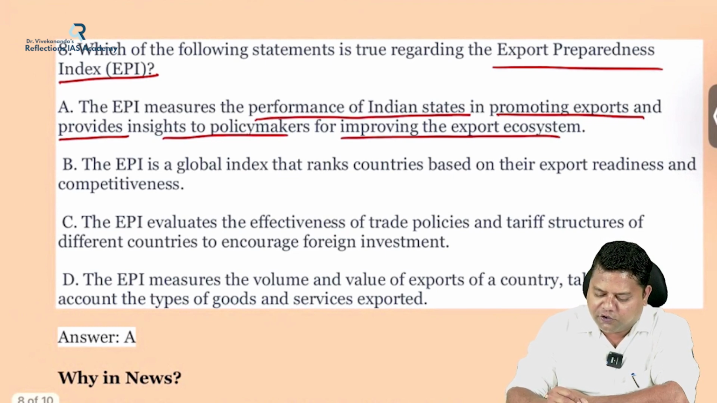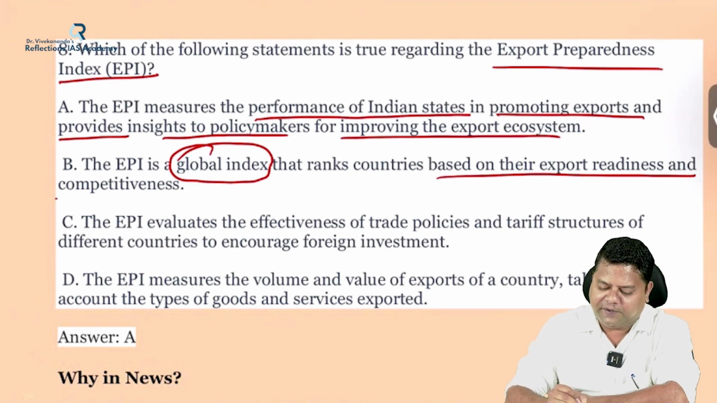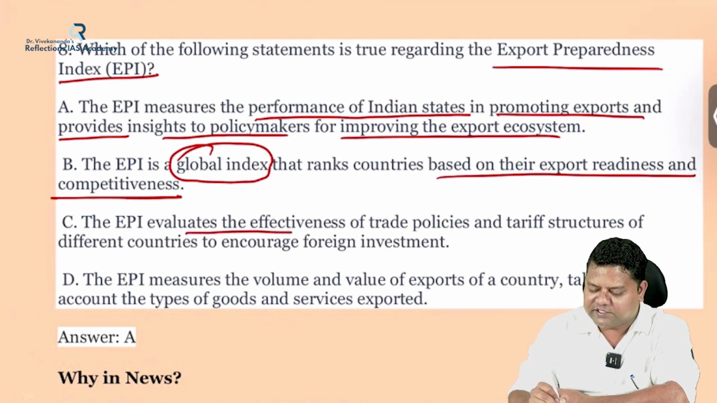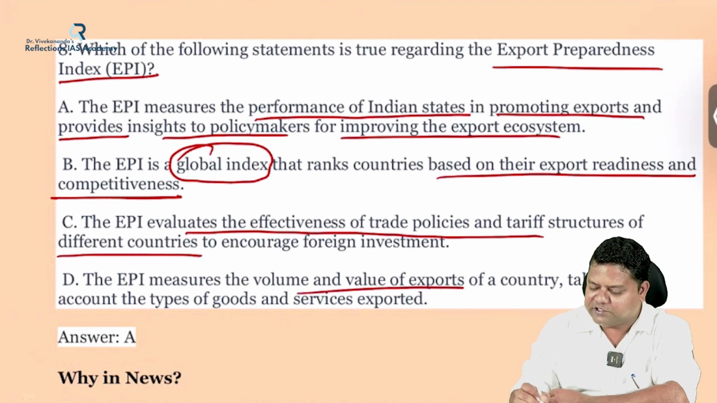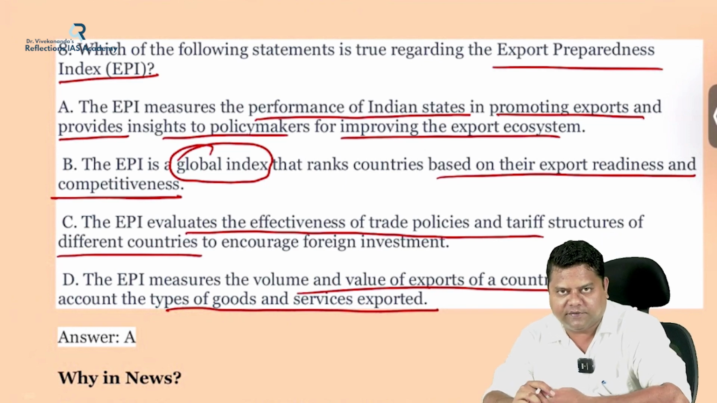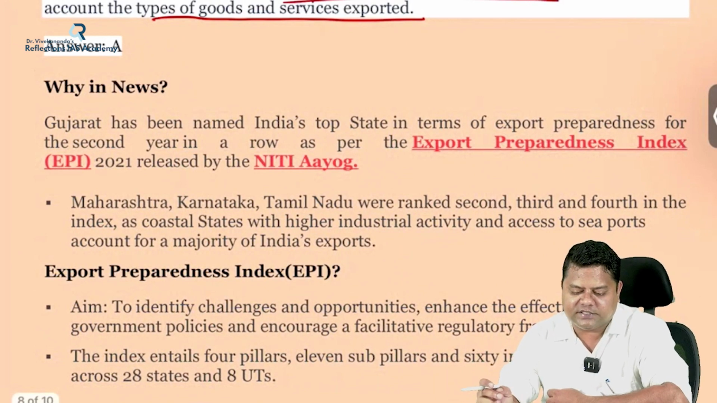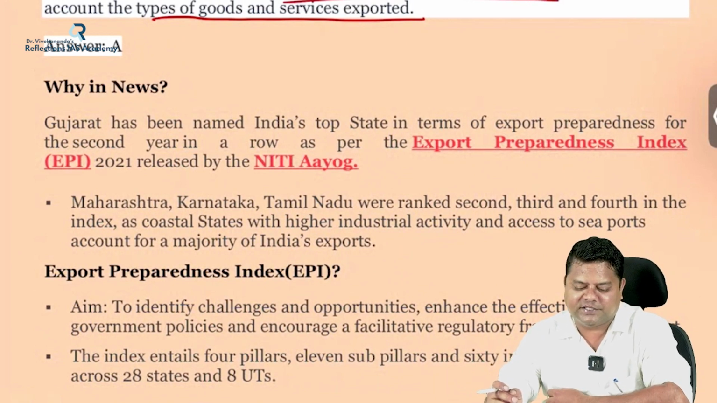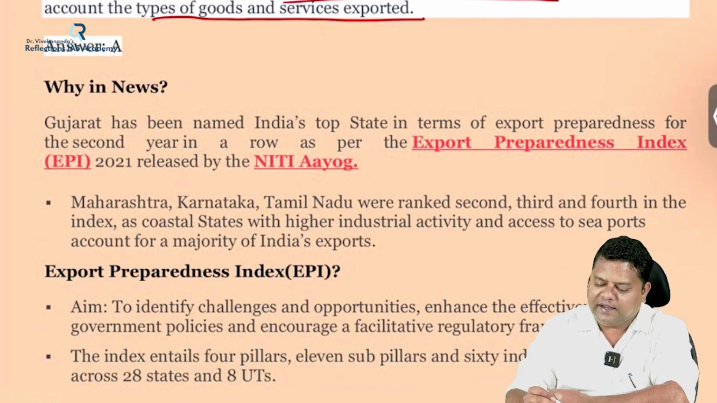The EPI is a global index that ranks countries based upon their export readiness and competitiveness. EPI evaluates the effectiveness of trade policies and tariff structures of different countries to encourage foreign investment. EPI measures the volume and value of exports of a country, taking into account the types of goods and services exported. So let's see why this is in the news. This was in the news because Gujarat has once again topped the Export Preparedness Index of India for a second time in a row. And this Export Preparedness Index is released by,